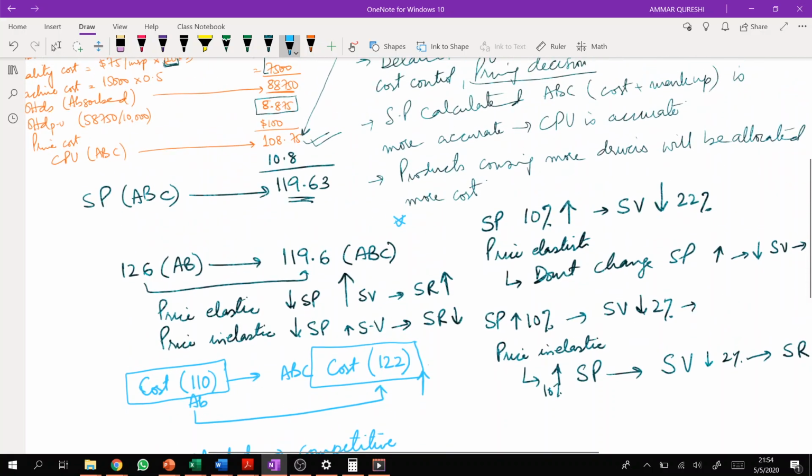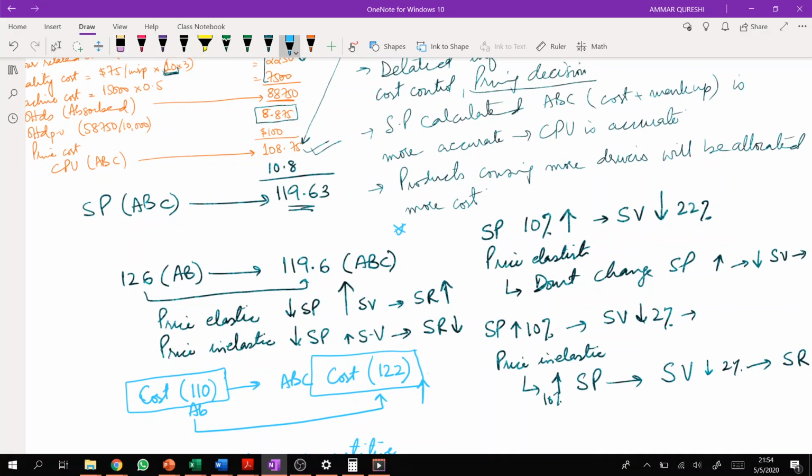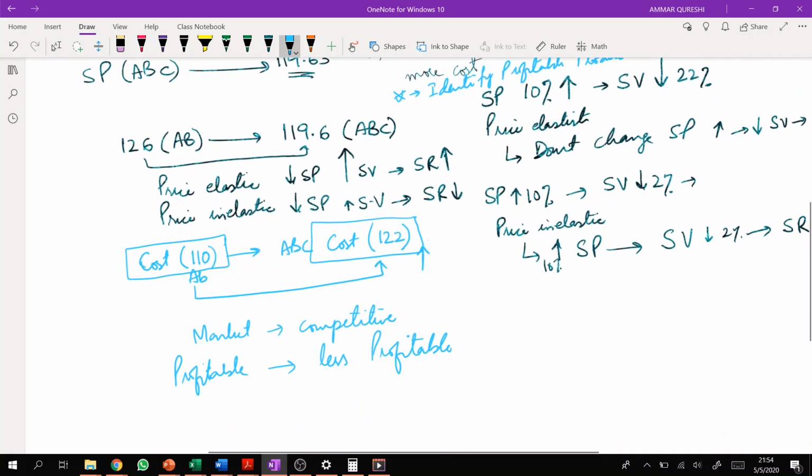This point I forgot to write here. So it will help the company to identify profitable products, because cost is more accurate, so the profit margin will be more realistic in this case, right?